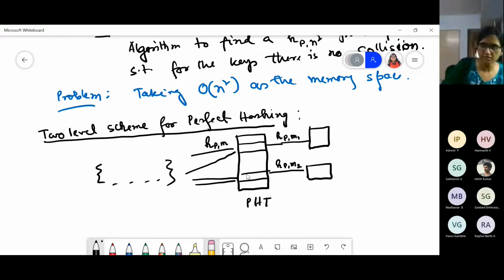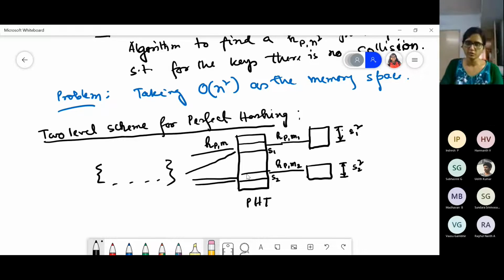When there is no collision, then the same table can be used. But if there is a collision, you will use a separate hash table and a separate hash function to map to that table, and that table has size s square if in this chain there are s elements. Say this is s1, this is s1 square. Say this is s2, this one is s2 square, in this way.